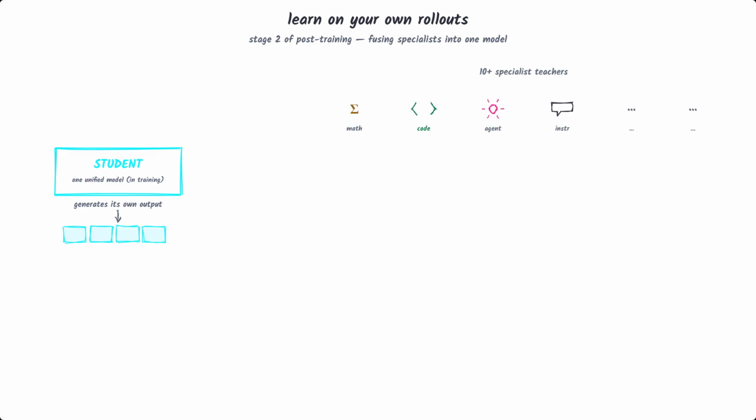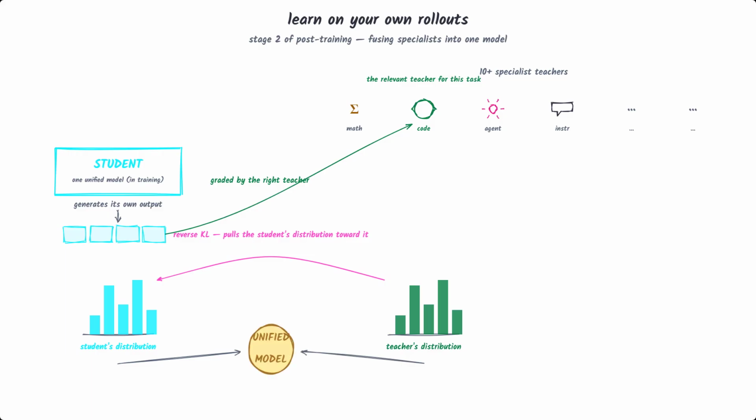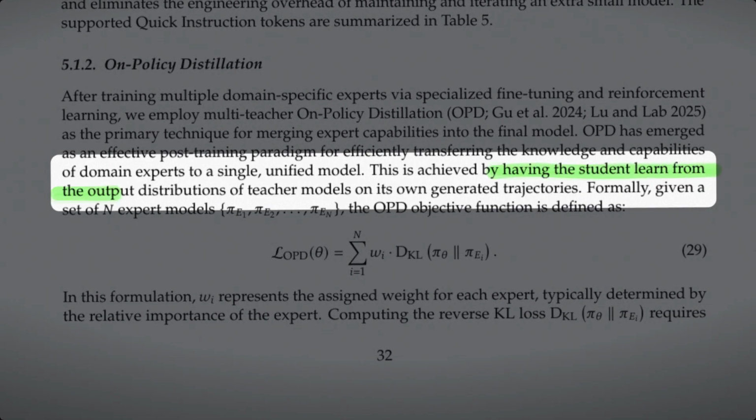The key phrase is on policy. The student generates its own responses, and for each one it's pulled toward whichever teacher is the relevant expert for that task, matching the teacher's full next token probability distribution, not just a single reward score. They minimize a reverse KL objective across more than 10 teacher models. So instead of merging weights, they merge behavior. The student practices on its own outputs and gets corrected by the right specialist every time. One unified model that inherited every expert's strengths. They describe the merge step precisely.